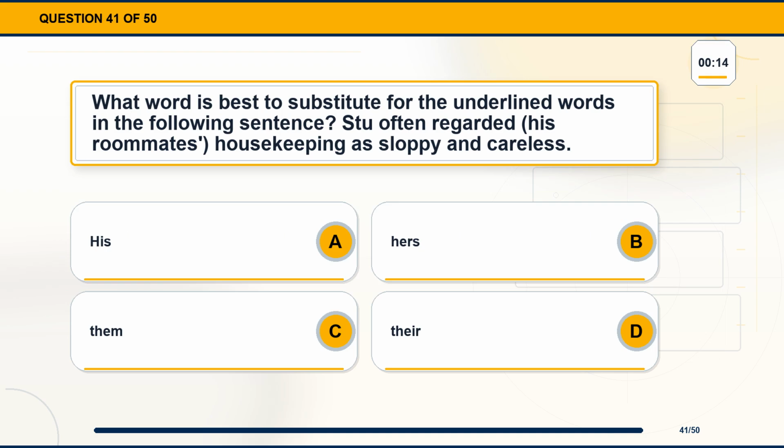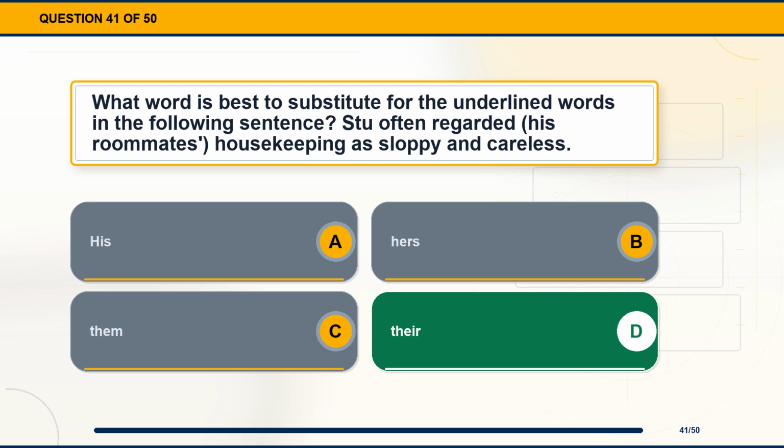Question 41. What word is best to substitute for the underlined words in the following sentence? Stu often regarded his roommates' housekeeping as sloppy and careless. Option A, his. Option B, hers. Option C, them. Option D, their.